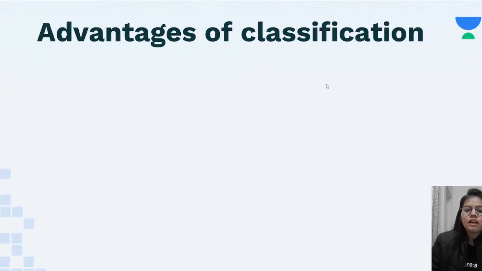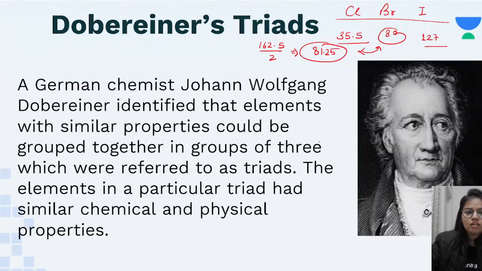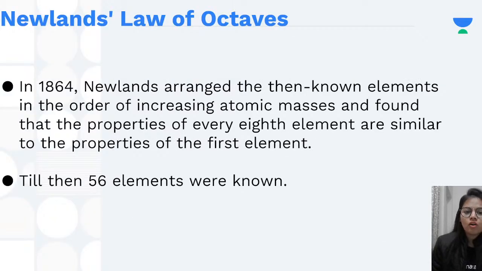Now, next is advantages of classification. Next is Newlands' Law of Octaves. So this Dobereiner tried, but it was not very successful. Now, why wasn't it very successful? Because he could only find three groups. Okay, he couldn't arrange all the elements which were known at that time into triads. So there was another scientist who came up with his theory, that is Newlands.